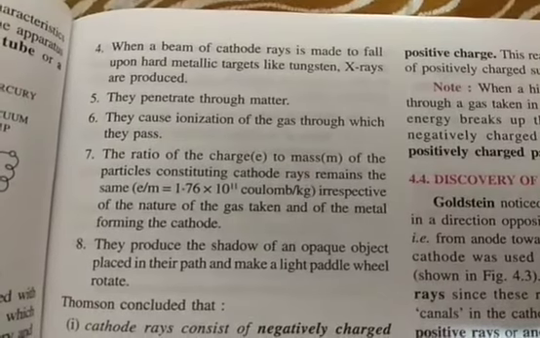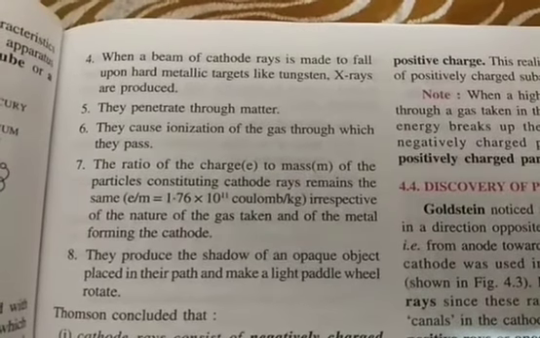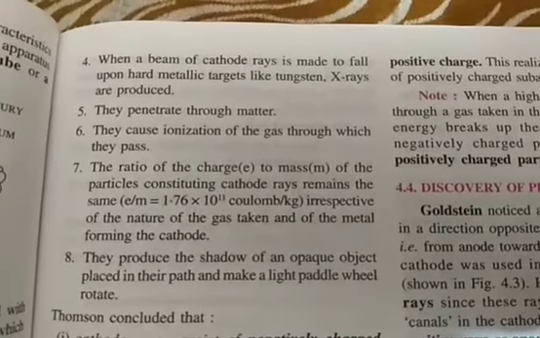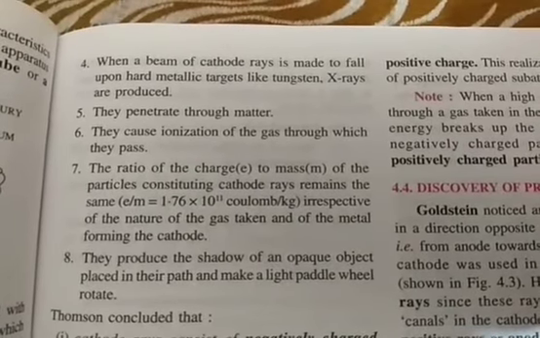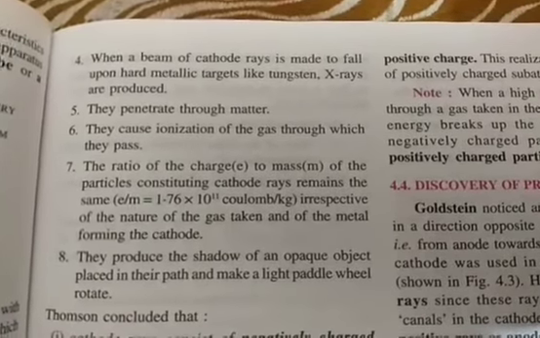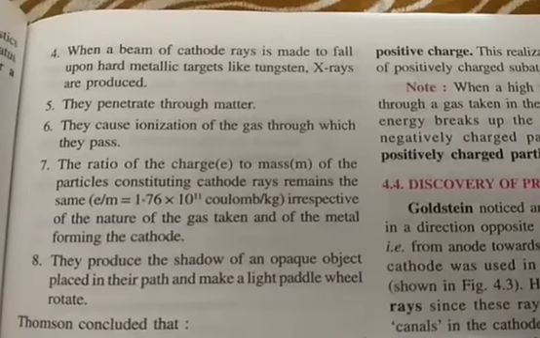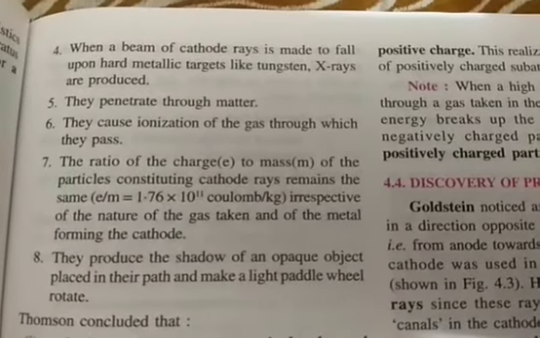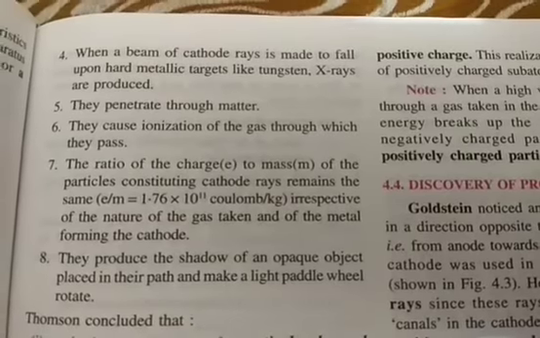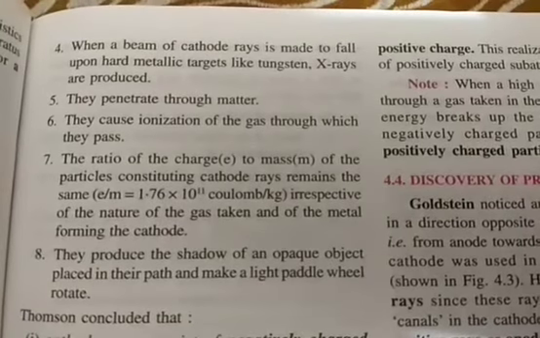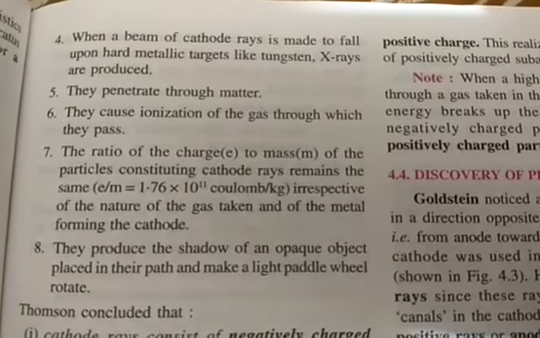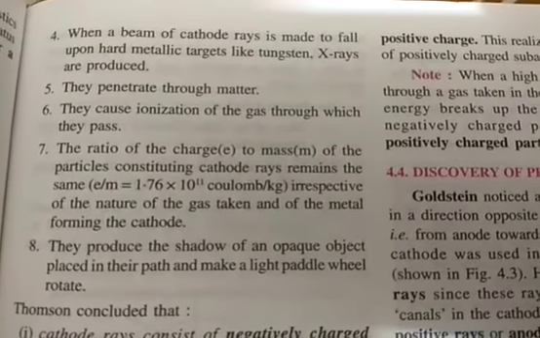Okay. Now this fifth point: they penetrate through matter. The cathode rays were found to penetrate through matter, but here the matter is not a thick one. It can be a very thin sheet of some material. We found that cathode rays can just go from one side of the sheet to the other side, that is, through it.